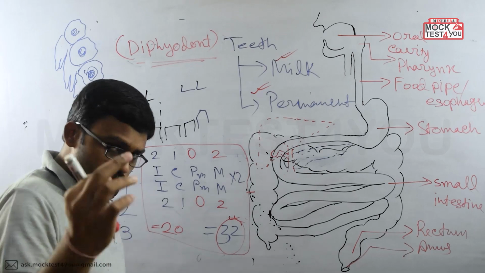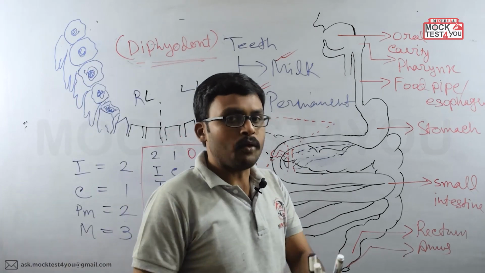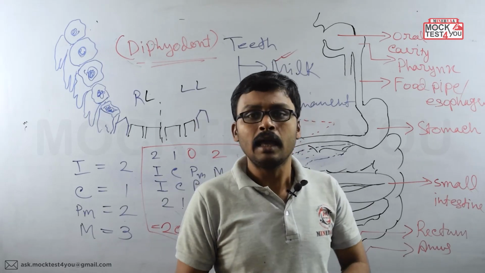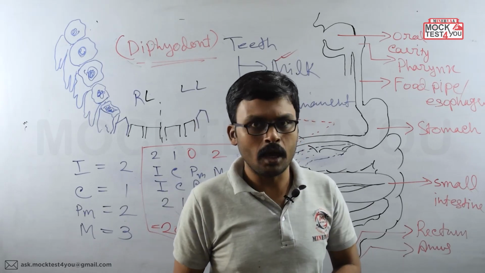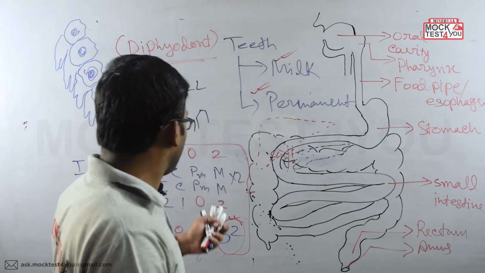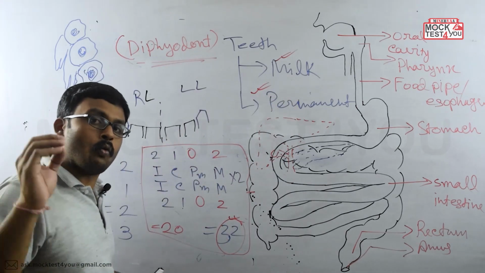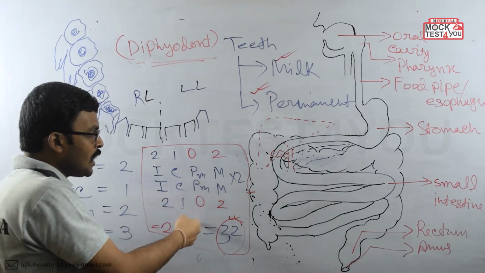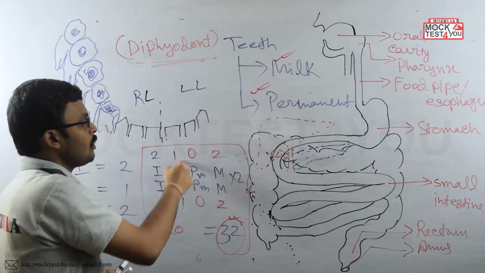Now, one question asked in the exam is which teeth the human has as monophyodont nature. Remember, we have monophyodont teeth also. Here you can see the premolar teeth are absent in the babies.